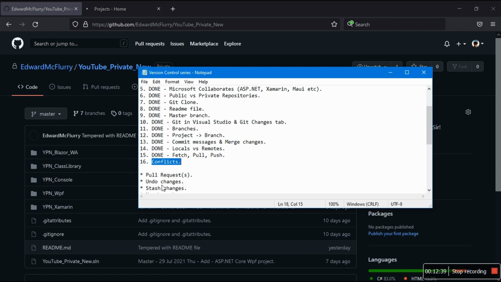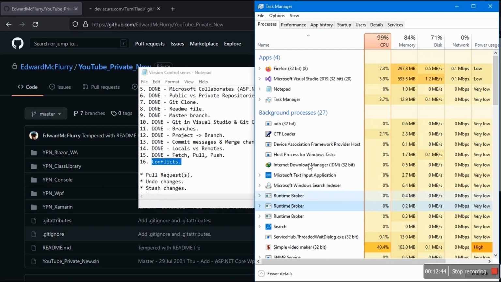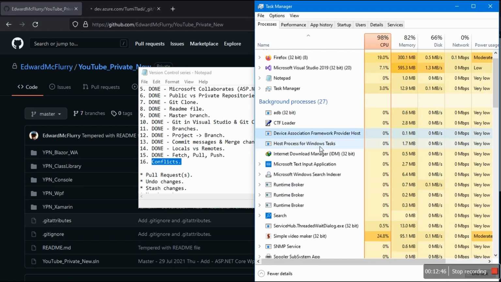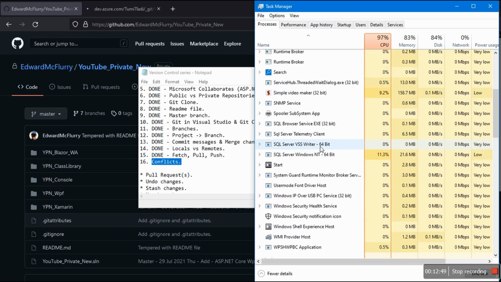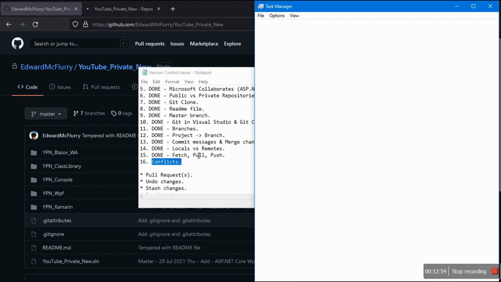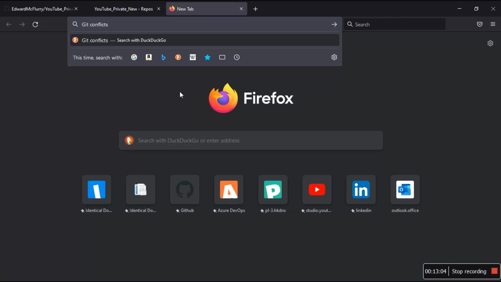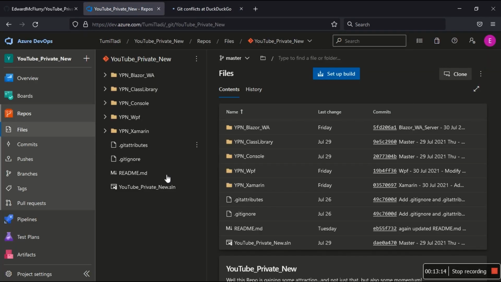Okay, I don't know why everything is a bit slowish. I don't know why. I hope everything is not gonna. Okay, so the topic of conflicts, let's do a little bit of Google research. Git conflicts. My computer is very slow. It's ugly slow.